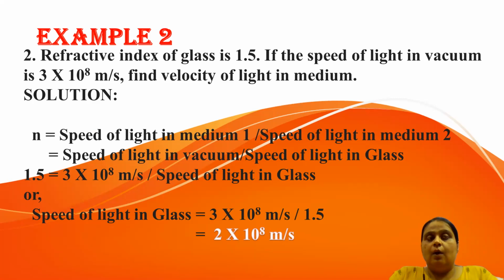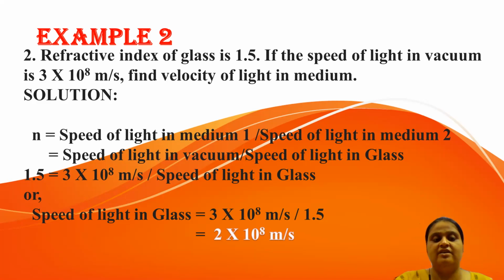Now to avoid the confusion in this case, you always remember medium 1 will be that medium from where the light ray is coming. Medium 2 will be that medium in which the ray of light is entering. So here, you see that the light is entering from vacuum to glass. From where the light is coming, from vacuum, it is medium 1. Where it is entering, medium 2, that is glass.